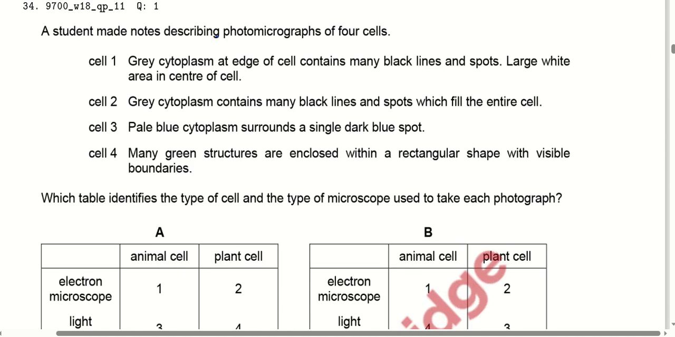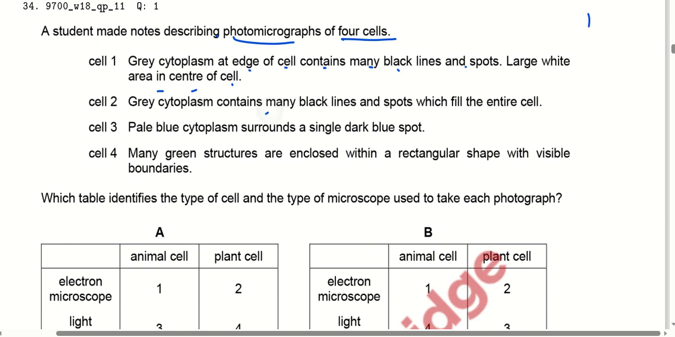A student made notes describing the photomicrographs of the 4 cells. Gray cytoplasm at the edge of the cell contains many black lines and spores. Large white area in the cell may represent the large vacuole present in the plant cell, right? So it can be the plant cell.